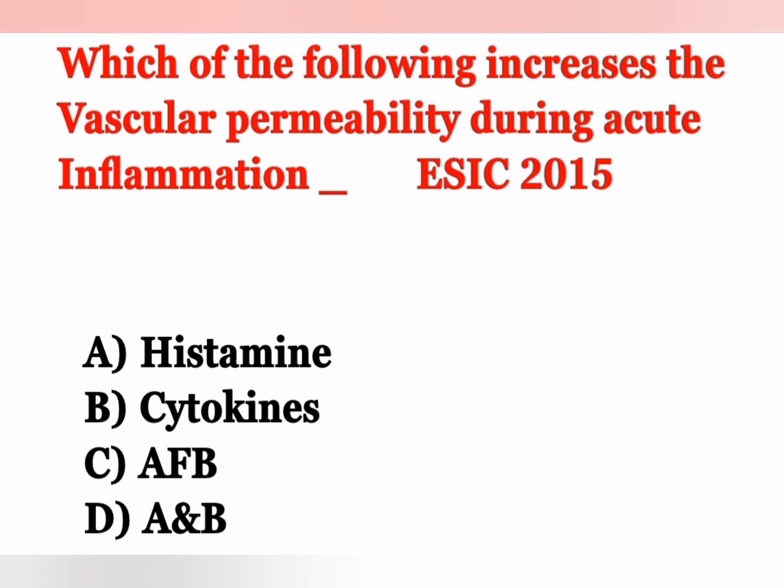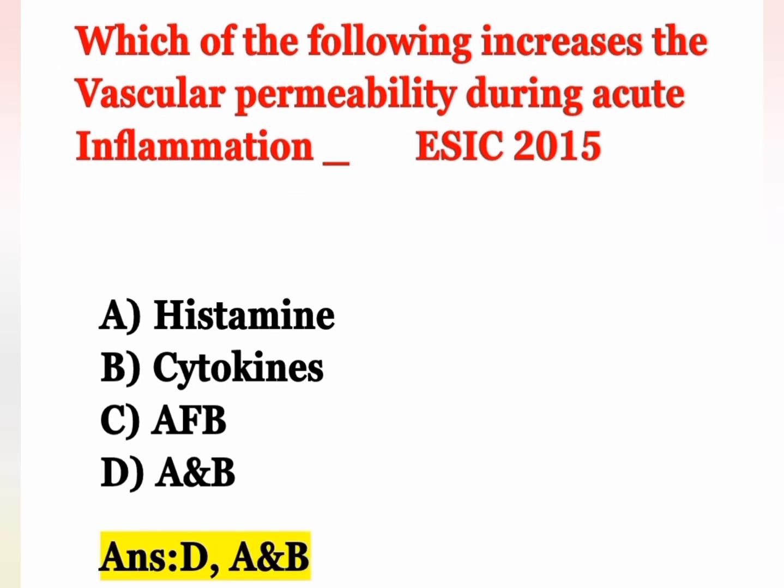The next question: which of the following increases the vascular permeability during acute inflammation? Option A histamine, option B cytokinin, option C AFP and option D both A and B. Vascular means related to blood vessels. So the correct answer is both A and B. Histamine and cytokinin will increase the vascular permeability during acute inflammation.